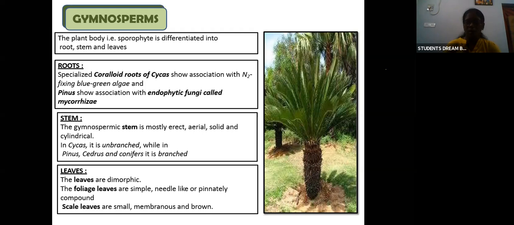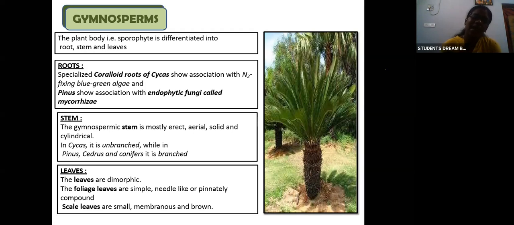Cycas and Pinus are examples of gymnosperms. So the roots are usually in association with algae or fungi. Cycas is in association with nitrogen fixing blue green algae, whereas Pinus is with endophytic fungi, known as mycorrhiza.